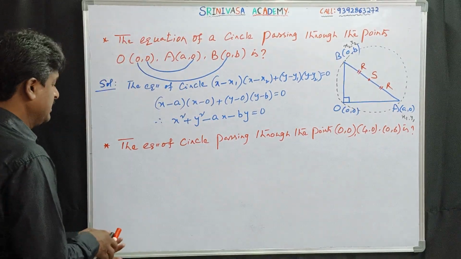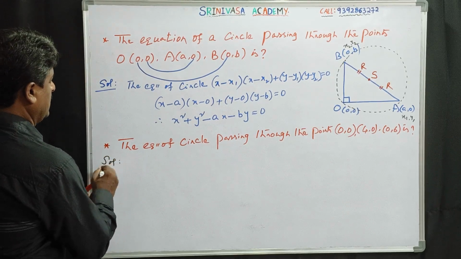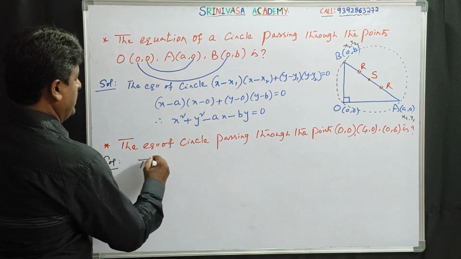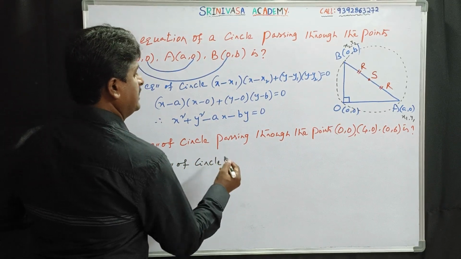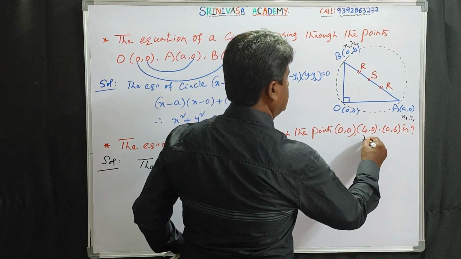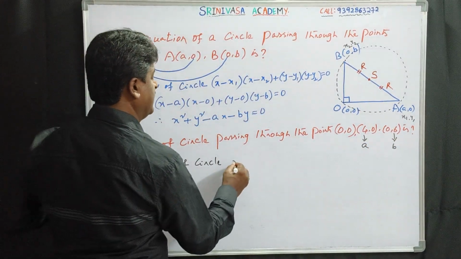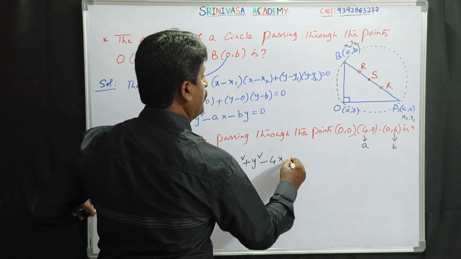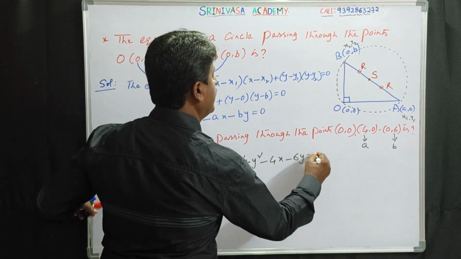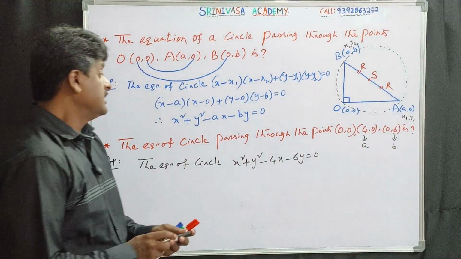Directly we can write the equation of circle. So the equation of circle will be, just now we have seen, this is small a, this is small b. We can use this as a result: x square plus y square minus 4x minus 6y is equal to 0. So this is the answer.